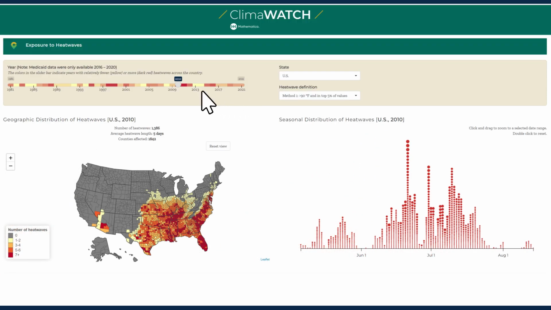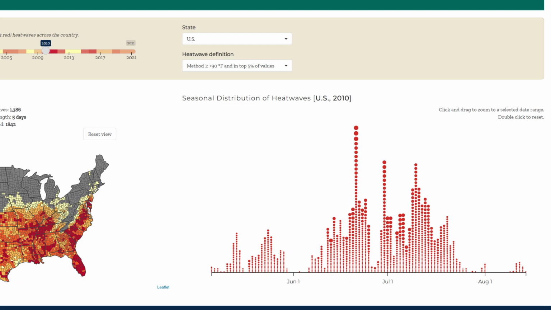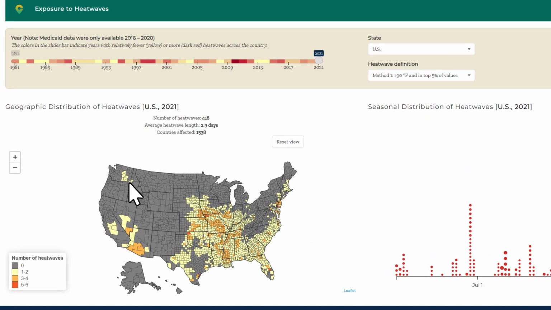By 2010, one of the hottest years on record in recent times, the U.S. saw 40% more heat waves and multiple smaller peaks earlier and later in the heat season. In 2021, although fewer counties across the country were affected by heat waves, more unacclimatized northern populations were exposed, causing